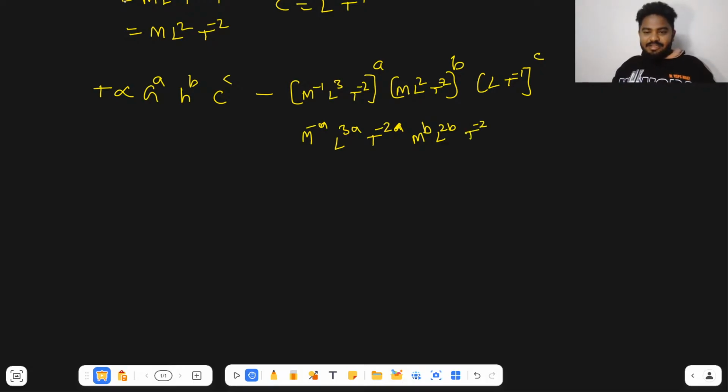T to the power minus 2b, right? And L to the power c, T to the power minus c. So now you can write it as M to the power of minus a plus b.